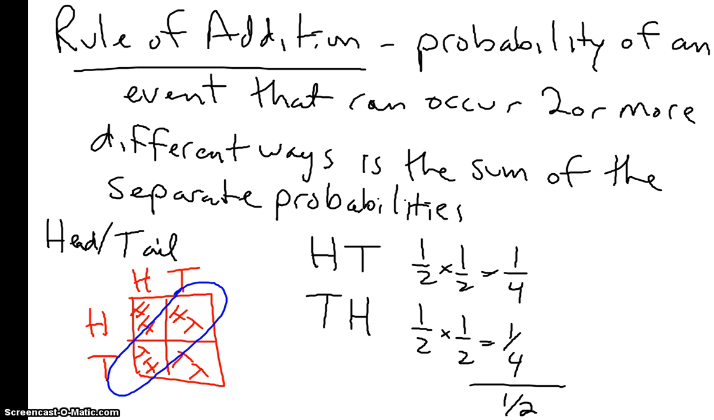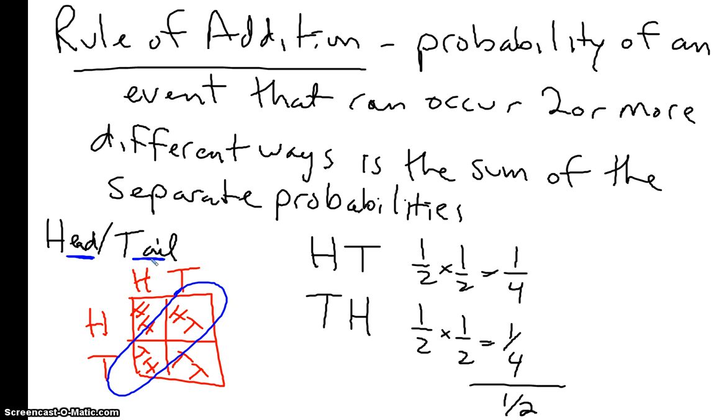The second rule is called the rule of addition. We're not going to use this one as much, it's a little bit trickier, but this is the probability of an event that can occur 2 or more different ways is the sum of the separate probabilities. Now we're going to look at flipping coins again, but now what we want to look at is the chance of getting a head and a tail. Well, there are 2 ways of getting it.